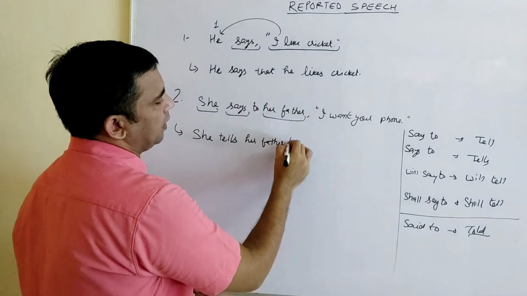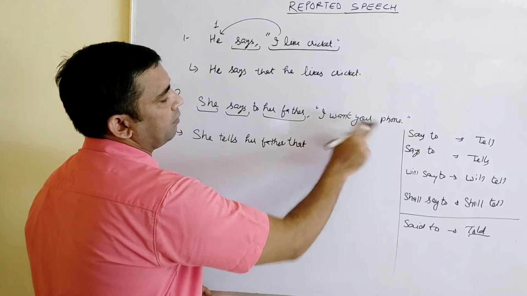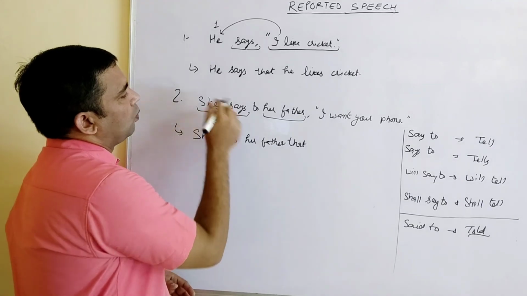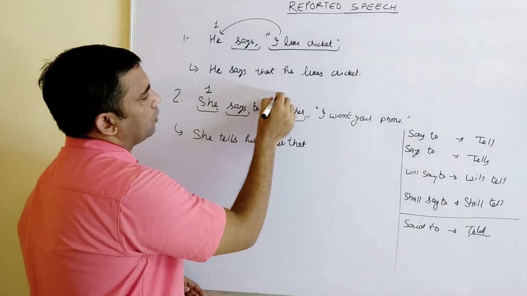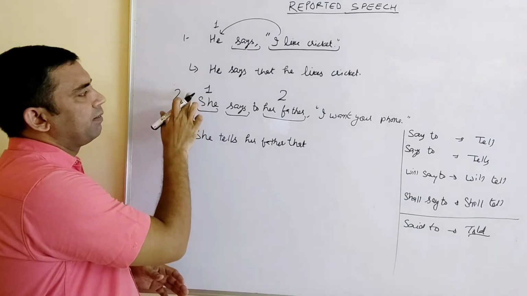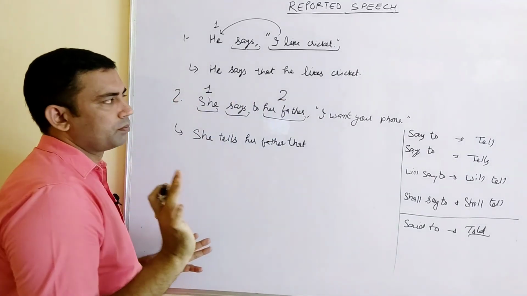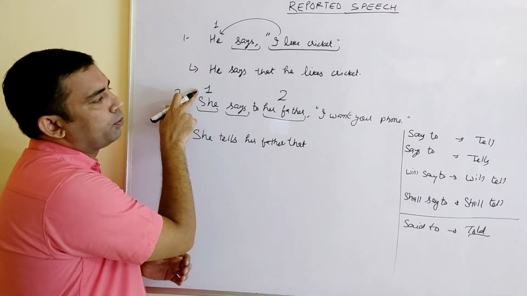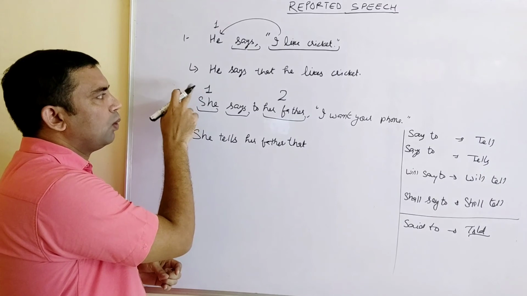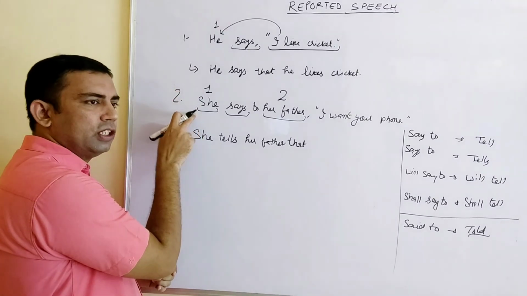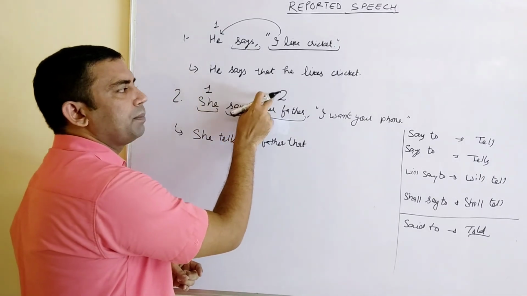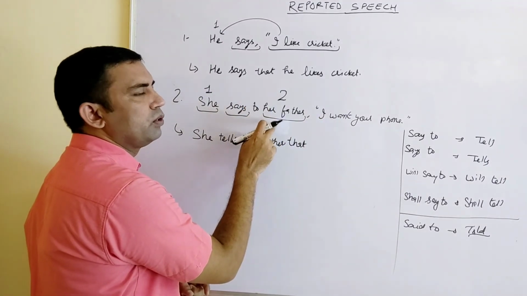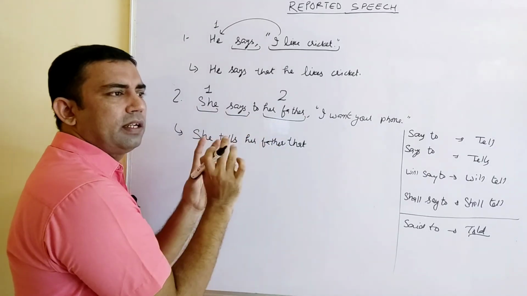Now inverted commas, that. Why that? Because here we have an assertive sentence. Got it? See, now this is number 1 I am putting here and number 2 I am putting here. Very easy. पहले वाले को number 1, दूसरे वाले को number 2. What is this number 1 and number 2? Number 1 means first person pronoun in the reported speech, and it will change according to the subject. Number 2 means second person pronoun in the reported speech, and it will change according to the reporting object. That is an easy trick to understand.